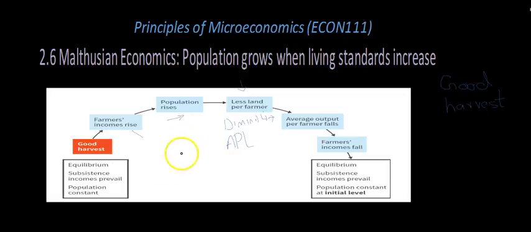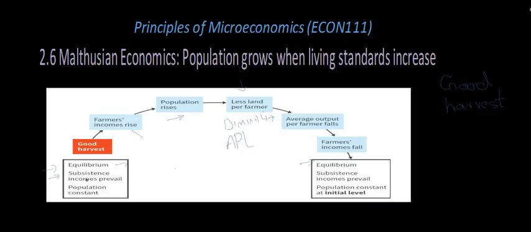And you can see what actually happened: a good harvest causes farmer incomes to rise, but all the things that happen afterward cause farmer incomes to fall. So what is the result? The result is that there would be an equilibrium, the same equilibrium we were in, and the income which increased then falls. So basically there is subsistence income. It means that the income will not increase or decrease a lot, it will remain quite constant.